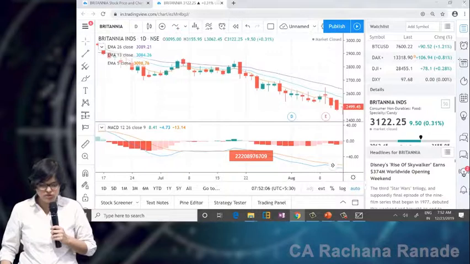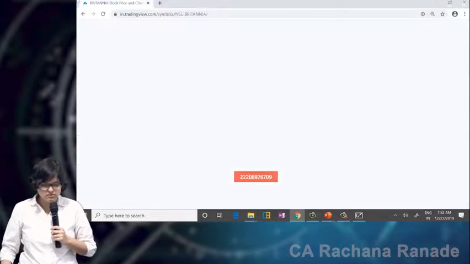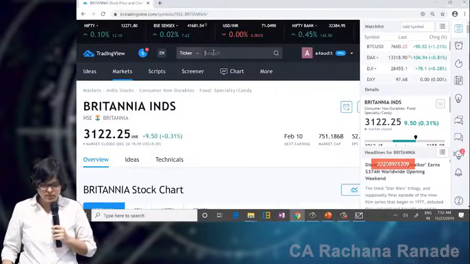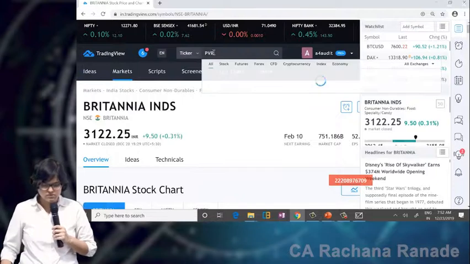Shall we check out just one more stock for MACD? And if you remember the other day I told you PVR.